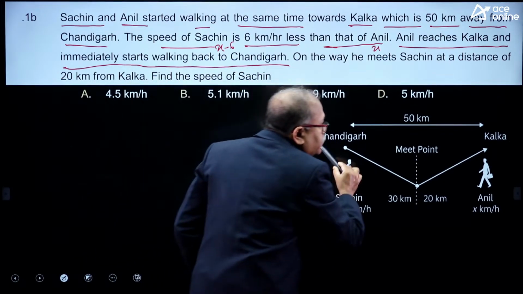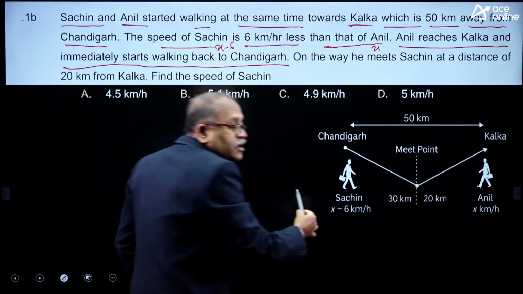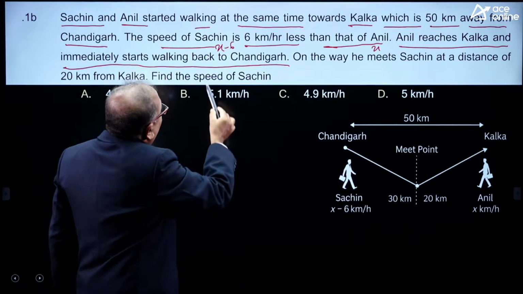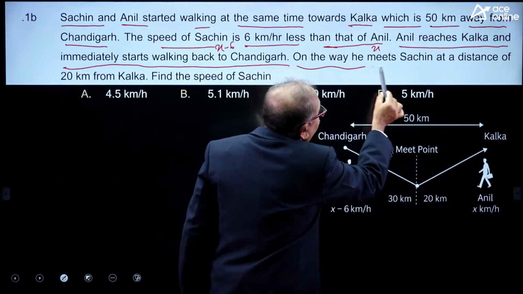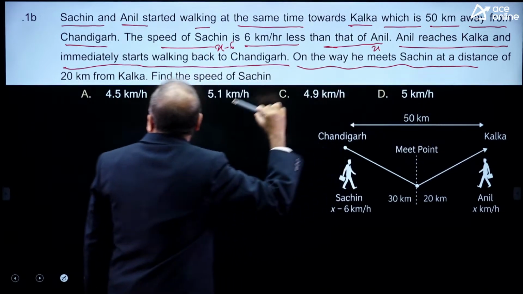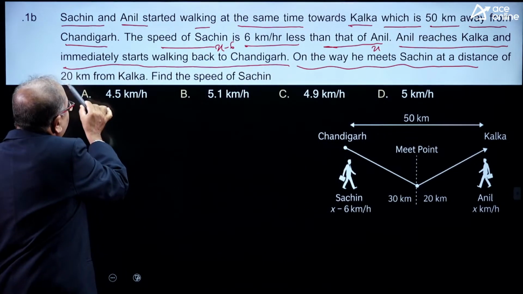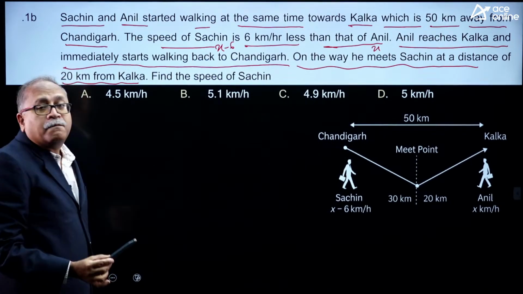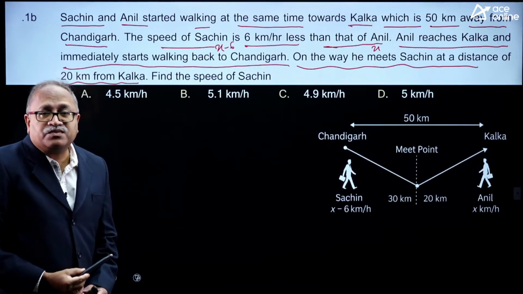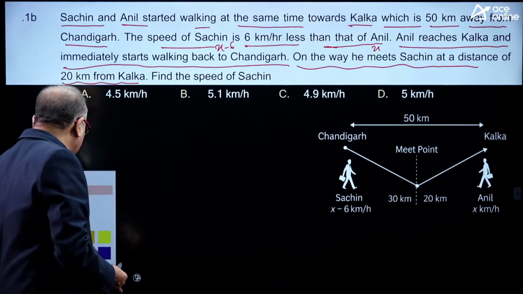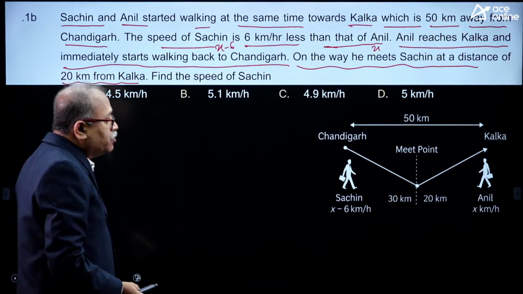So, Anil first reaches Kolkata and again comes back. On the way he meets Sachin at a distance of 20 kilometer from Kolkata. So, what is the speed of Sachin? Let us understand this in graphic mode.